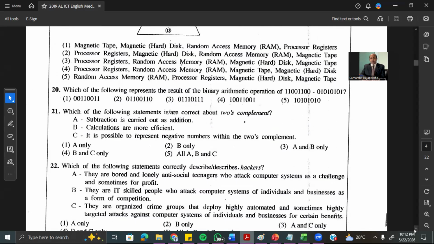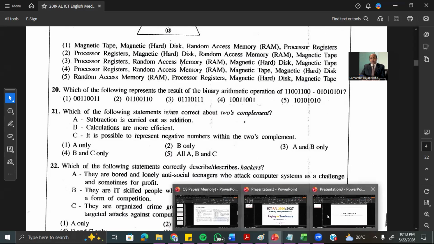Then which of the following represent the results of the binary arithmetic operations? Now, I think we are given 1 1 0 0 1 1 0. From that we have to subtract 0 1 0 1 0 1 0 1. So let's see how to make the calculation.